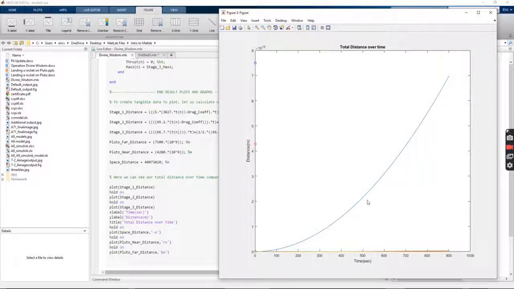Which is fantastic, because this red dot and this blue dot are indicative of Pluto's positioning once we get out to space. It will take much longer than 900 seconds to get there, so it's not perfect, but the code does work and it gets us an end result.